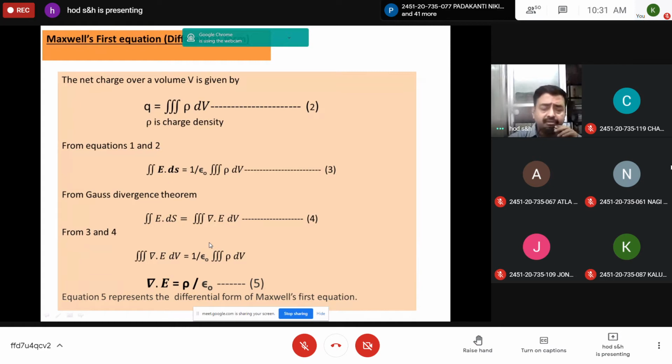If you compare 3 and 4, triple integration del dot E dv is equal to 1 by epsilon naught triple integration rho dv. From this, finally, you obtain del dot E is equal to rho by epsilon naught. This is the differential form of Maxwell's first equation.